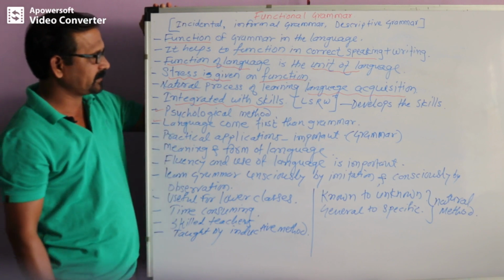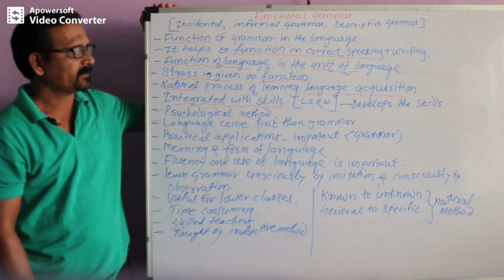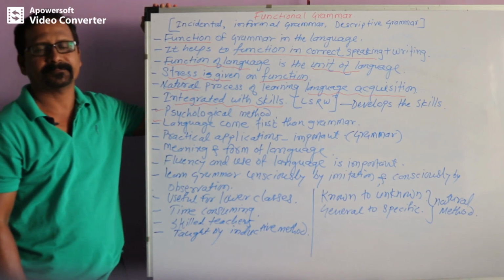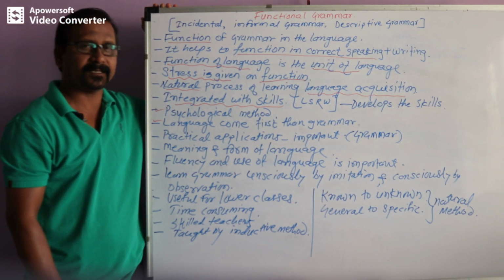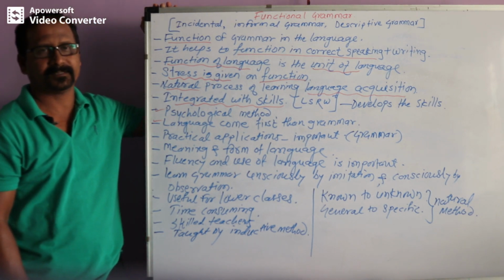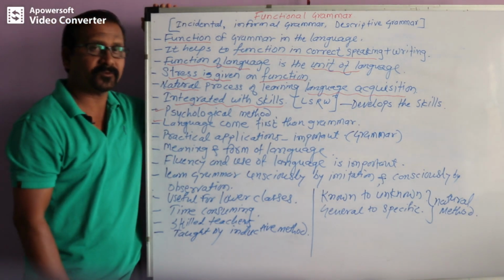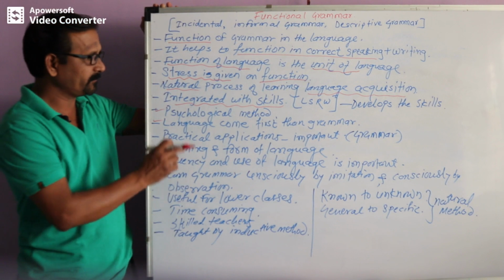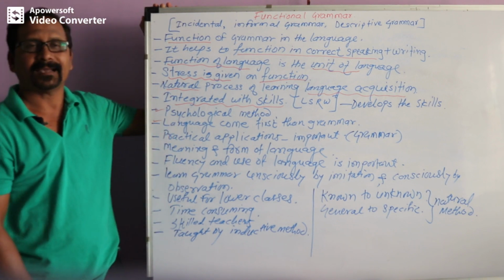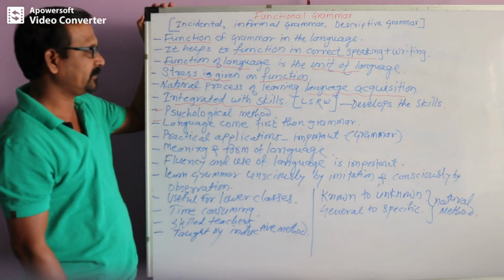The next point is that language comes first here and then grammar. In language acquisition, language learning is more important than the grammar. But it doesn't mean that grammar is not a focus. No doubt, grammar is also a focus here. But more than grammar, language acquisition is more important. So language comes first and then grammar.